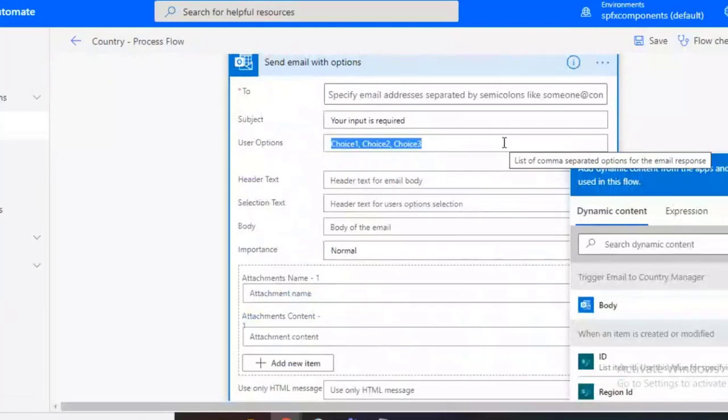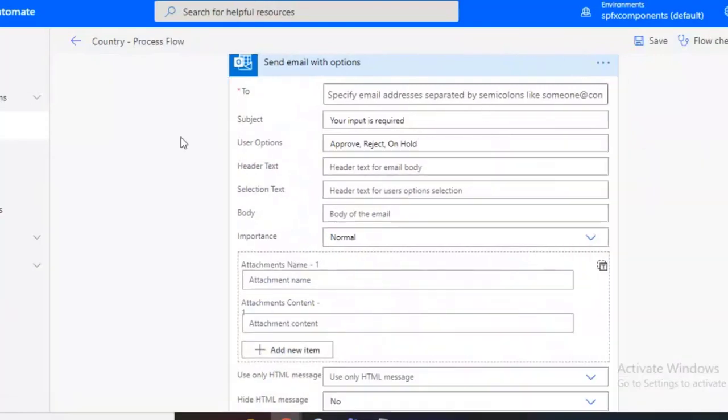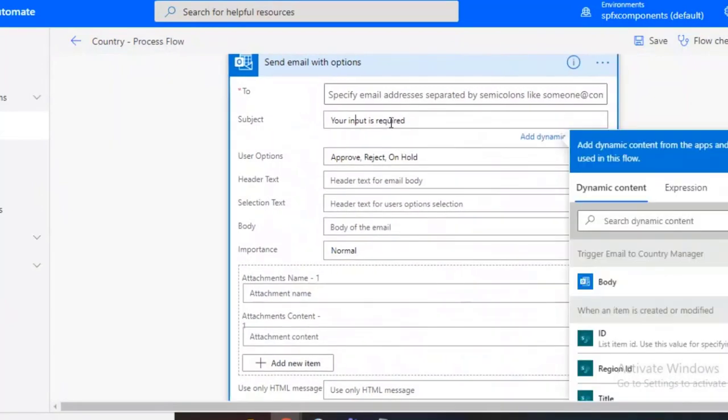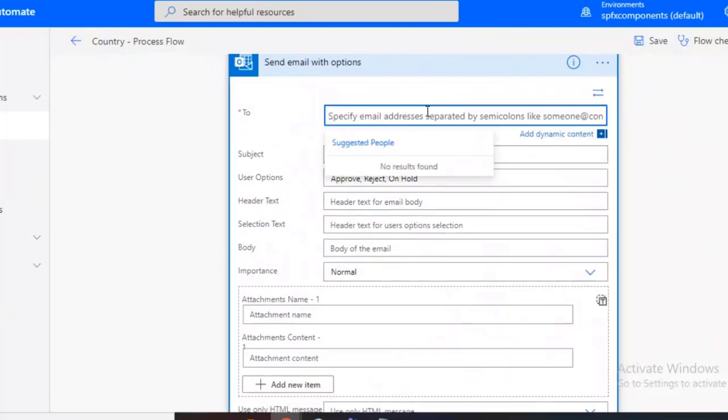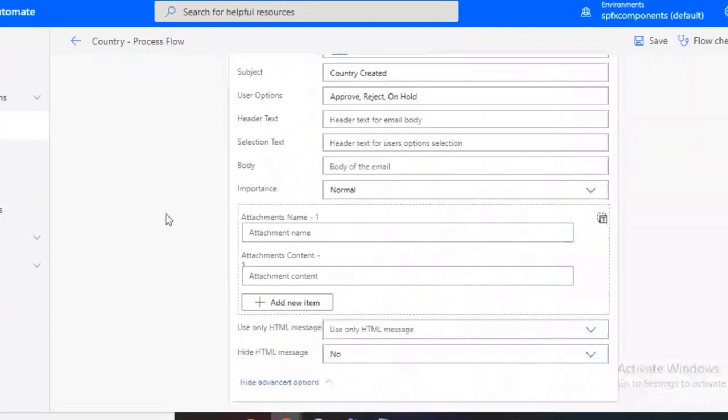So just a minute. Approve, reject, on hold. So I'll give 3 options. Subject is... To address, we'll go for country manager email.